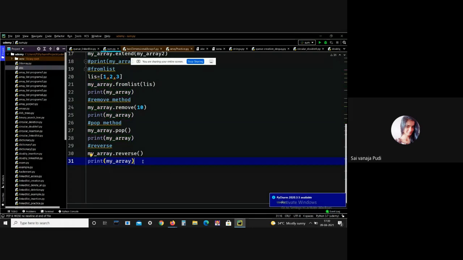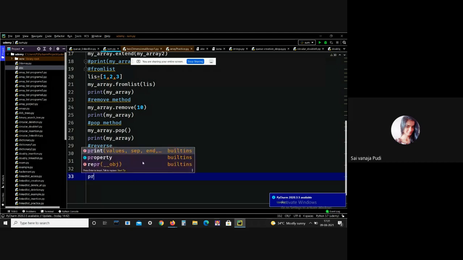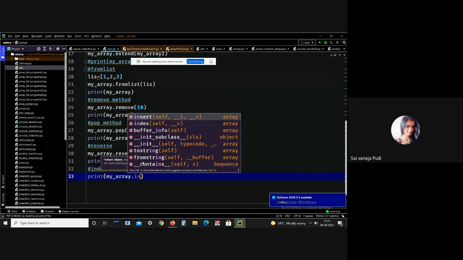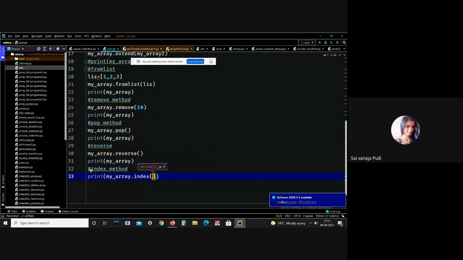And there is another method, that is, fetch an element. Generally, we fetch any element through its index using the index method. Let me explain what it is. Okay. Now let me print my array dot index of.